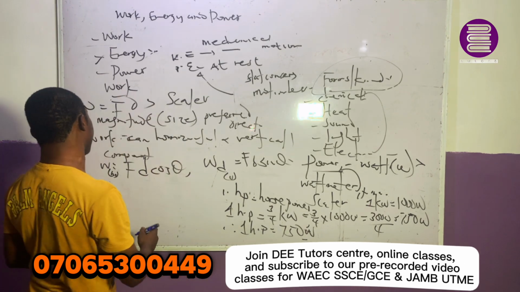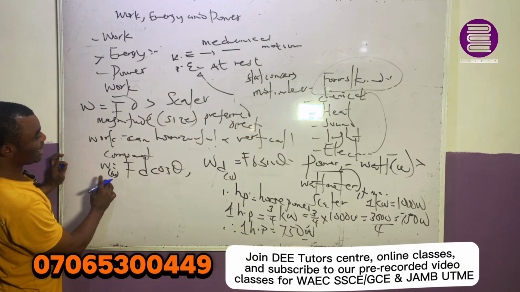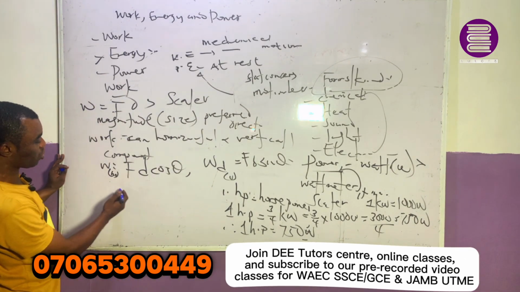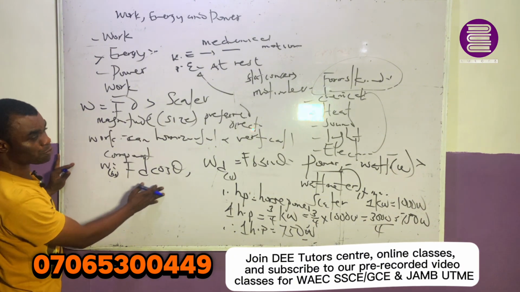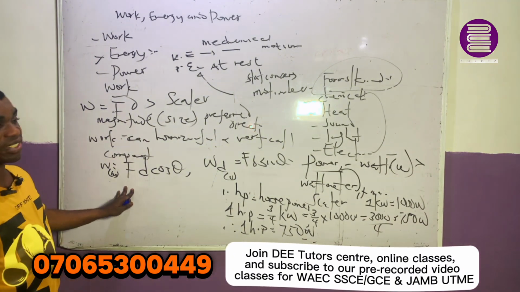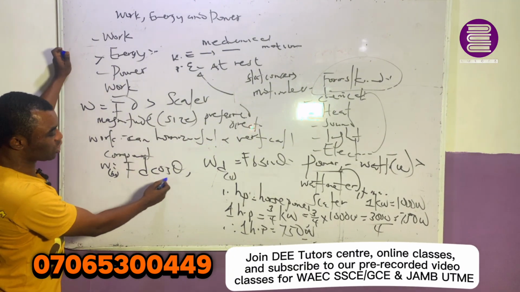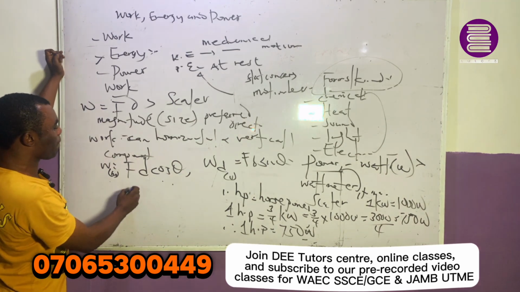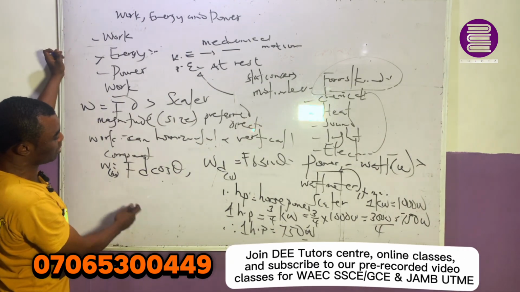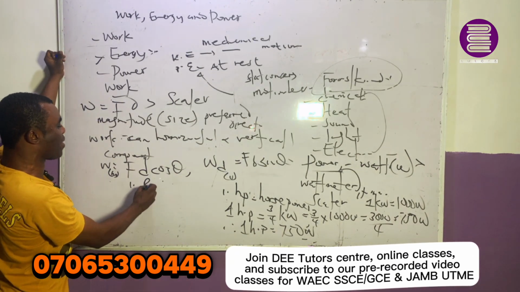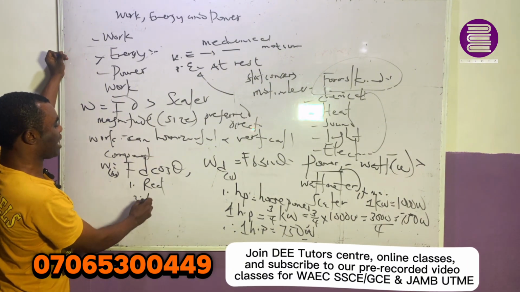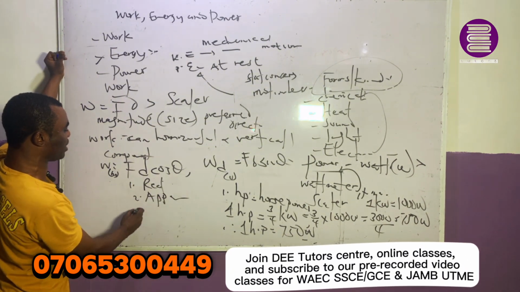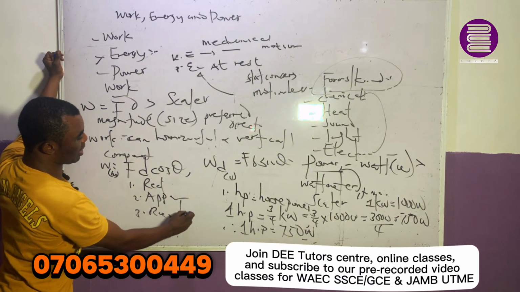Power in a real sense is the rate at which work is done, or the energy expended per unit time, or the rate at which work is done per unit second. Power is subdivided into different types: real power, apparent power, and reactive power.